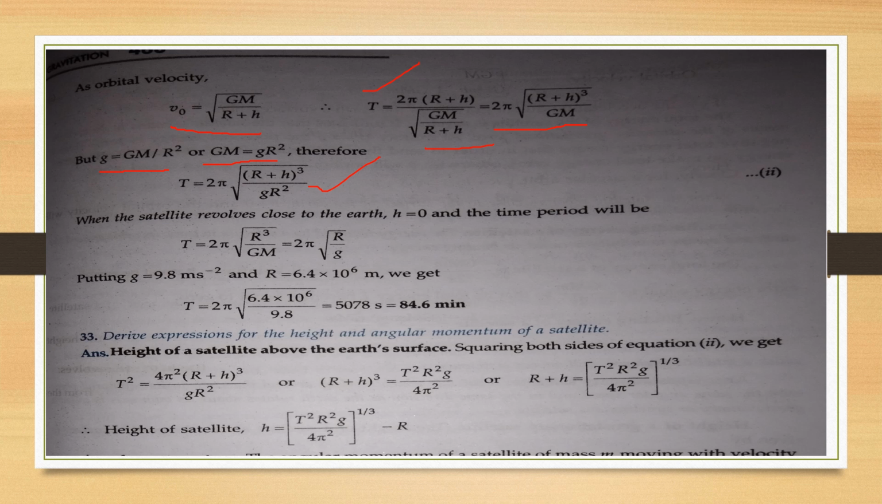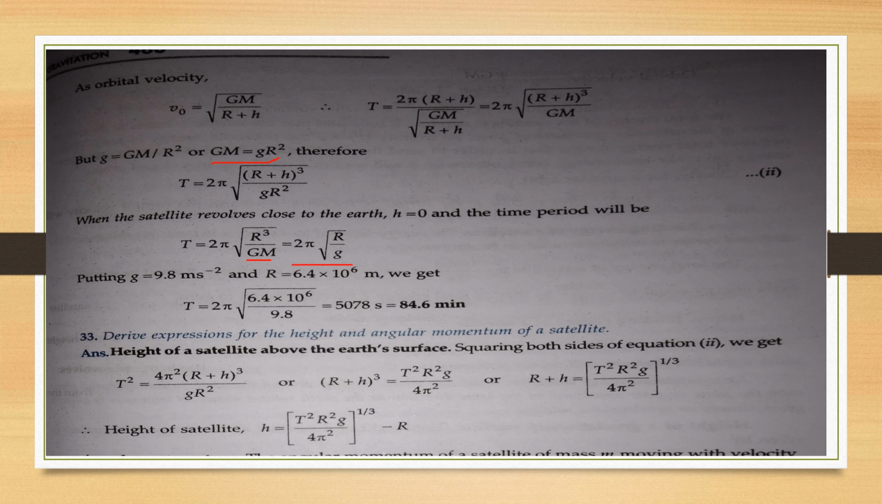Now for the special case when h is equal to 0, which means that the satellite revolves close to the Earth's surface. For this case the time period is equal to 2 pi under root of R cube divided by GM, because in this case we take h is equal to 0. After solving this we get 2 pi under root of R over g, because we know GM is equal to gR square. So put the value of GM as gR square, R square and R cube get cancelled out, and we finally get 2 pi under root of R upon g.